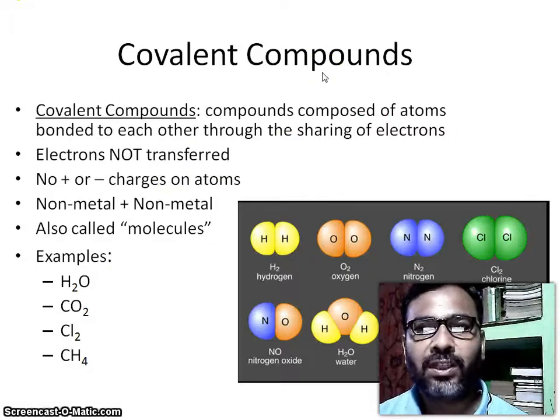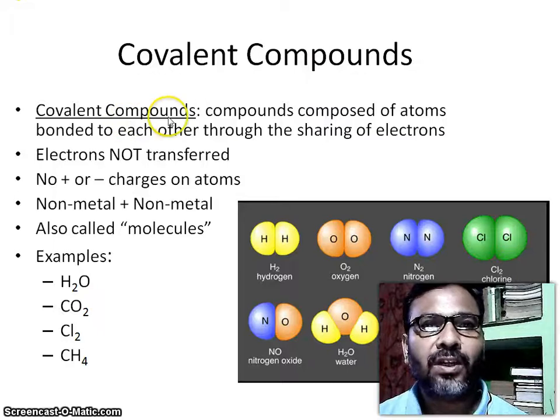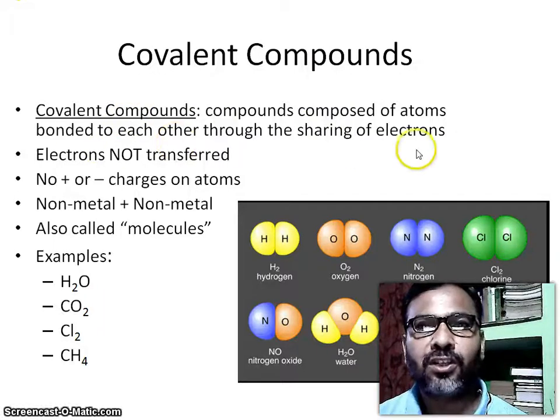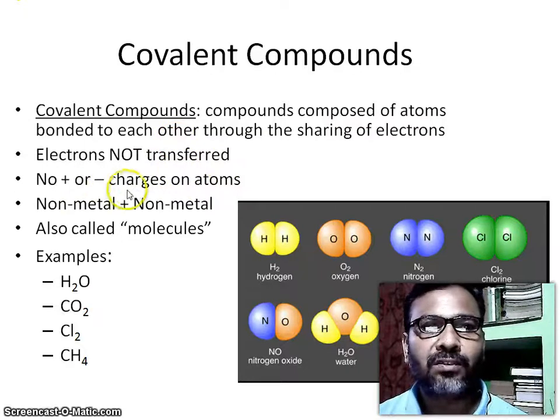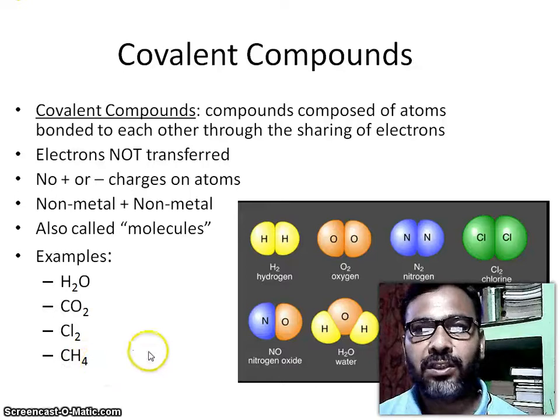Covalent compounds. So what is a covalent compound? A covalent compound is composed of atoms bonded to each other through the sharing of electrons. Electrons are not transferred, so there is no positive or negative charge on the atoms. It is non-metals plus non-metals, also called molecules. Examples: H2O, CO2, Cl2 and methane.